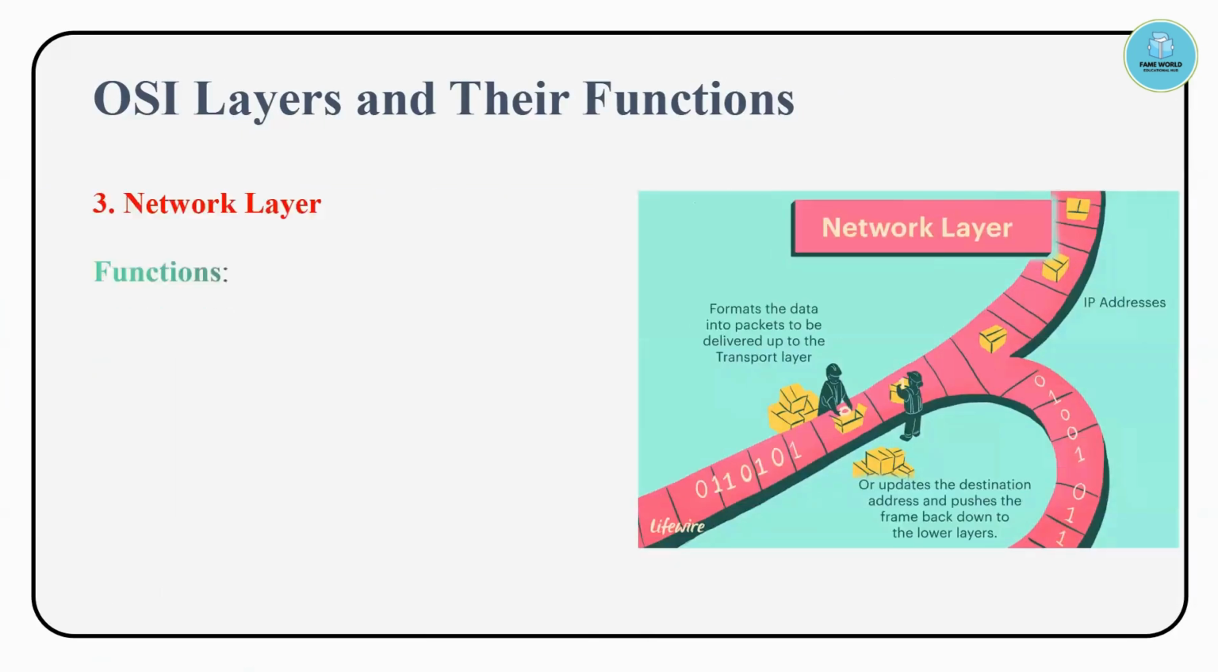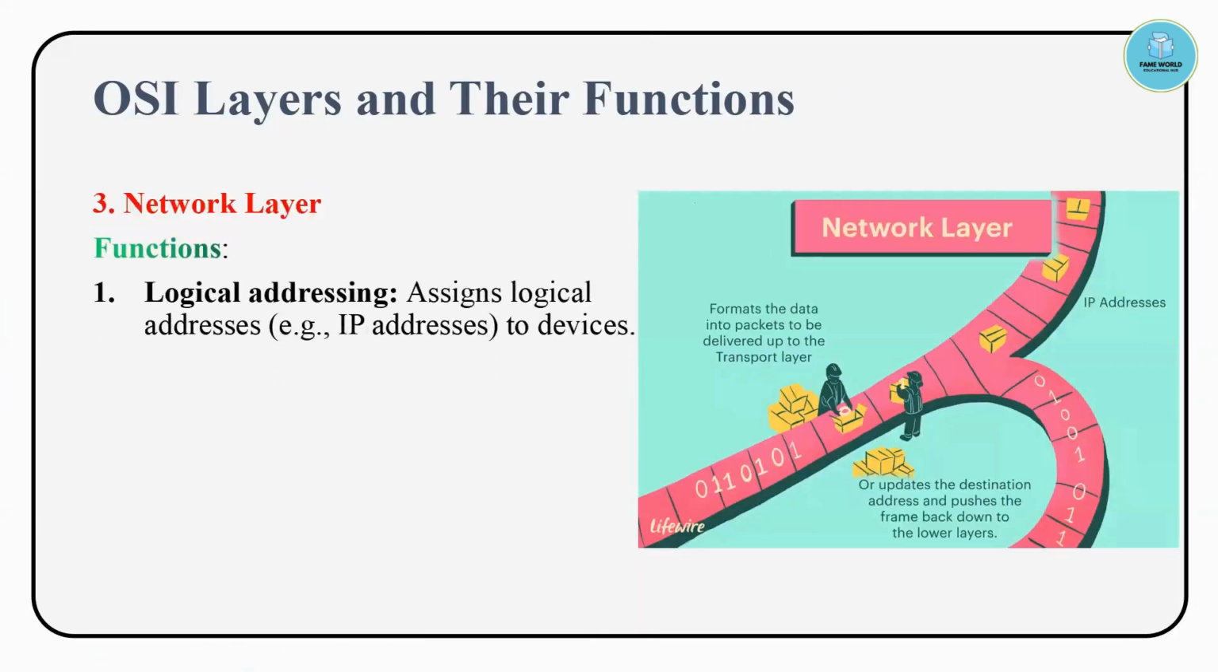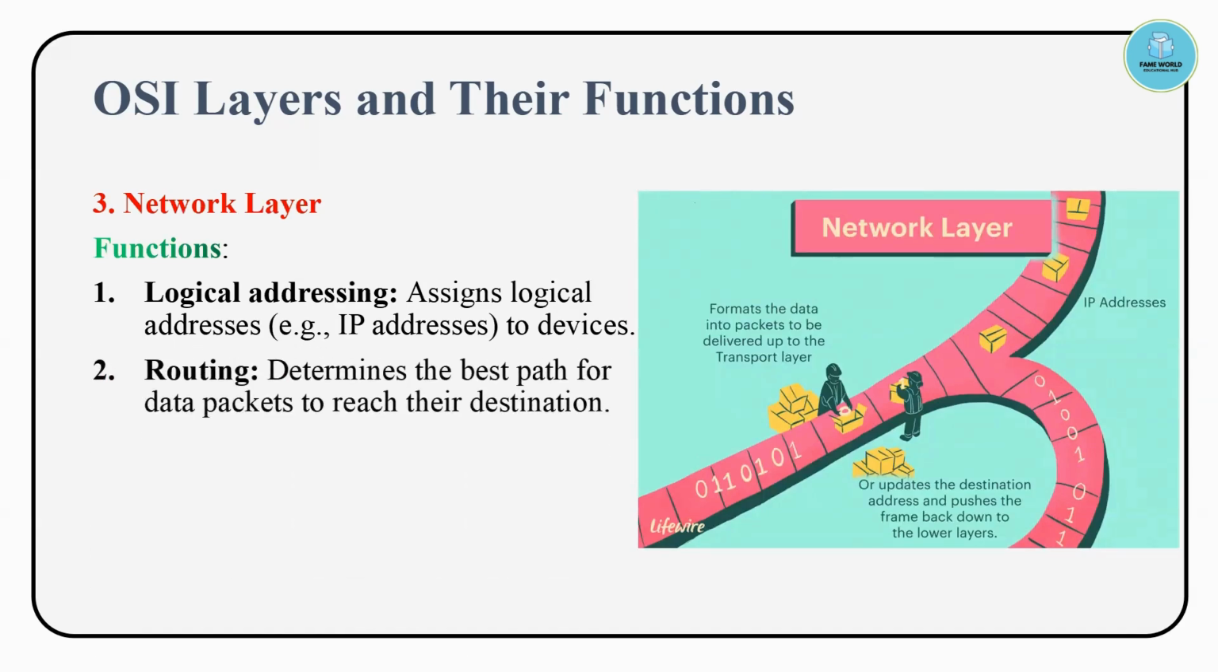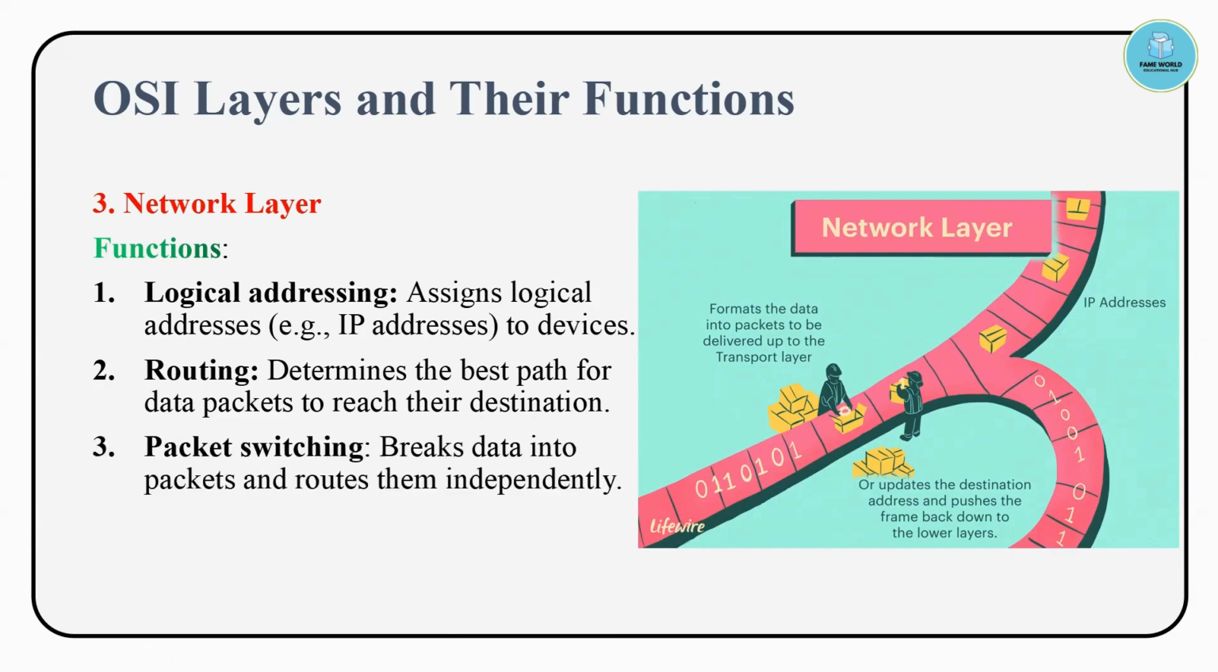Then the next one is the network layer. Here logical addressing is done, like IP addresses allocated to the devices. Then routing: it determines the best path for the data packets to reach their destination. The network layer is simply for routing purposes. Firstly the addresses are given, then the routing is done, so it is decided from where the data will be transmitted to where.